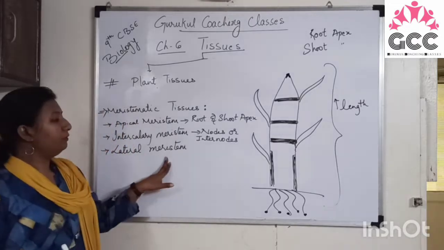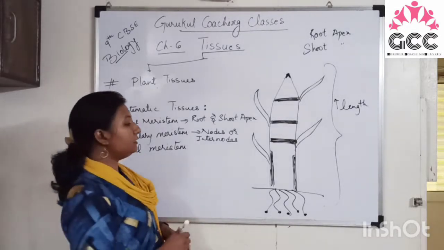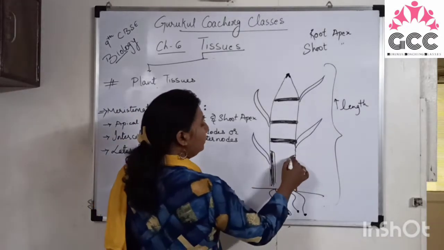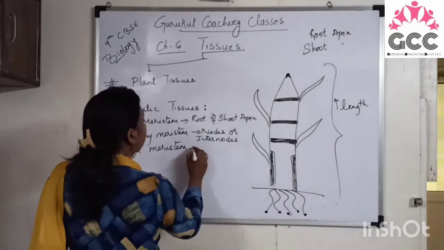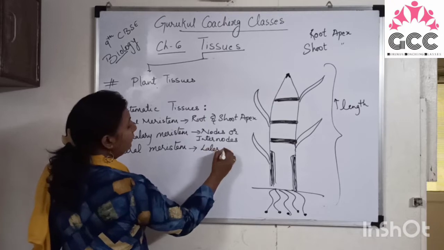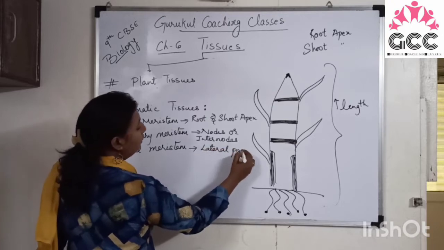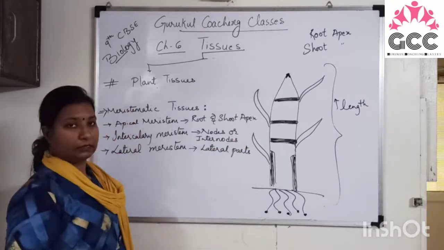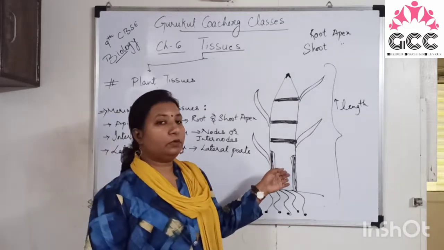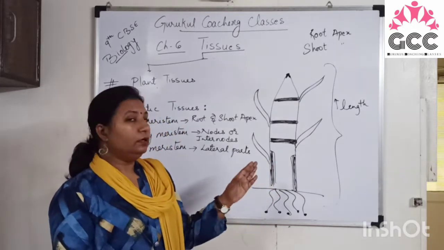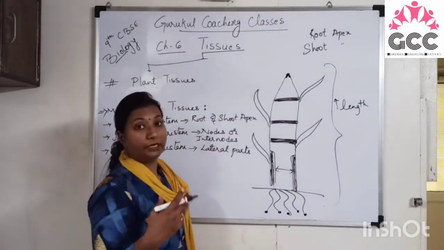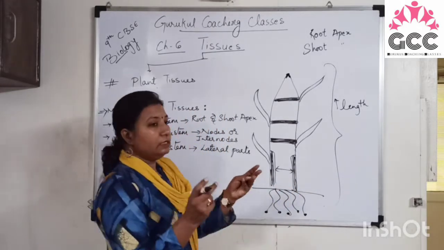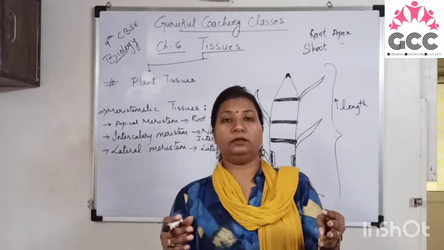Next is the lateral meristem. Lateral meristem is generally present at the lateral part, right? So it is present at the lateral parts of the plant. Is it clear? It is responsible for the increase in girth or the width of a plant, means sidewise, right?